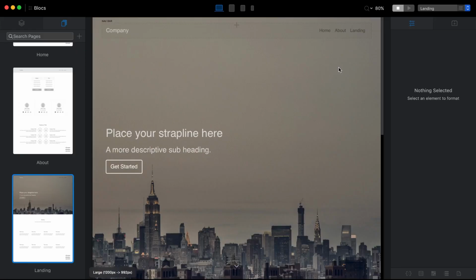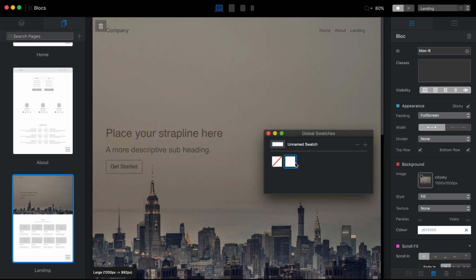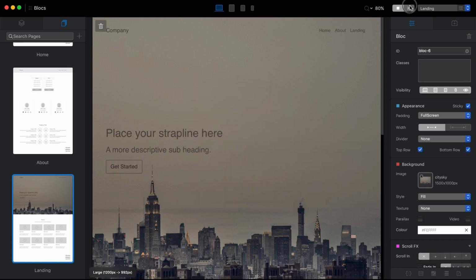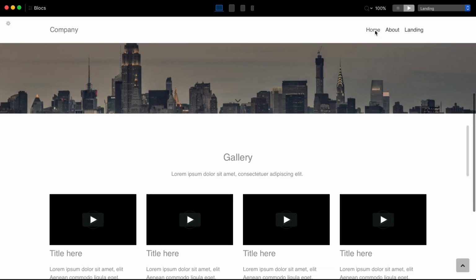So you might ask why the navigation on this page is not yellow. Well, because we have the setting here in the hero block, which will always override the setting for navigation. So let's change this to white. And I think, well, I want to use white navigation here. So we can see it is white here.